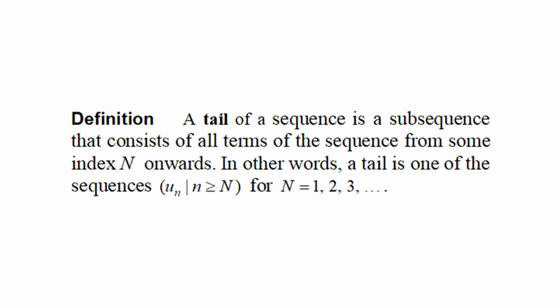Definition: a tail of a sequence is a subsequence that consists of all terms of the sequence from some index n onwards. In other words, a tail is one of the sequences u_n such that n is greater than or equal to N, for N equal to 1, 2, 3, etc.